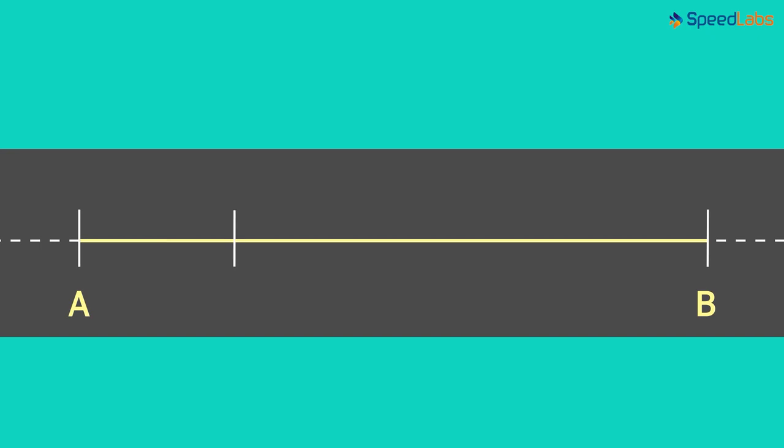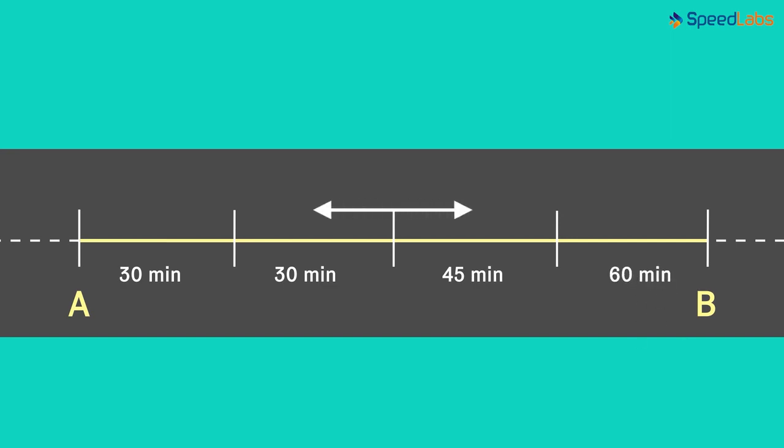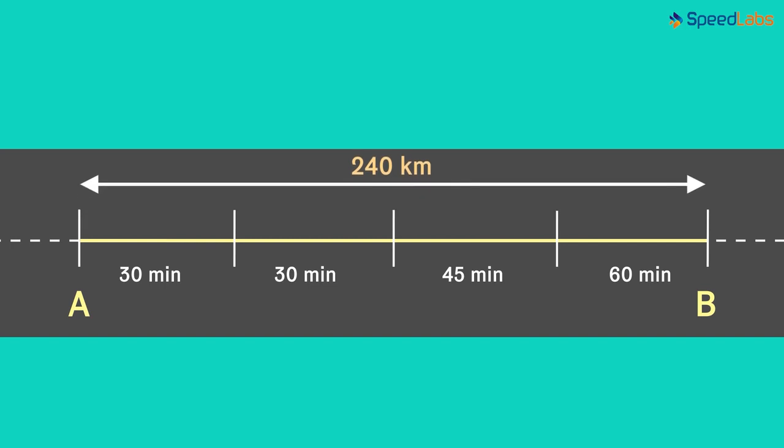Suppose that the car covers the first quarter or the first 25% of the path in 30 minutes, second quarter of the path again in 30 minutes, third quarter in 45 minutes, and the fourth quarter in 60 minutes. Let the total path between A and B be 240 kilometers. So if we divide 240 into quarters, then the length of each quarter will be 60 kilometers. That's all that's been given to us.